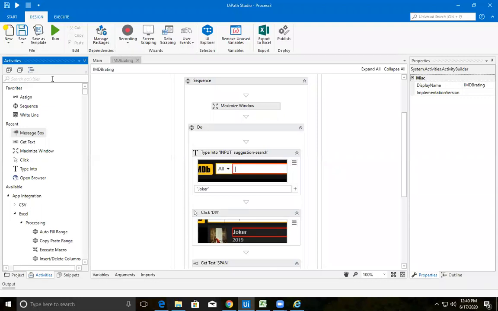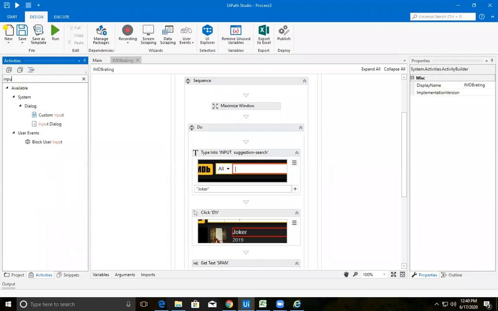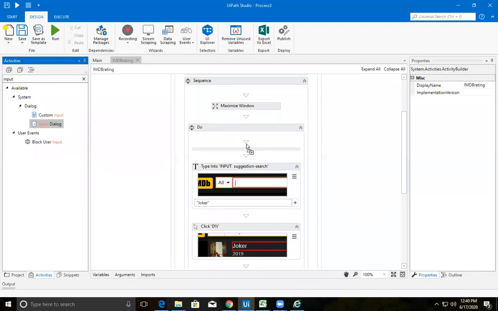Input dialog. There is an activity called Input dialog. Where do I need to drop this? Before you are typing.